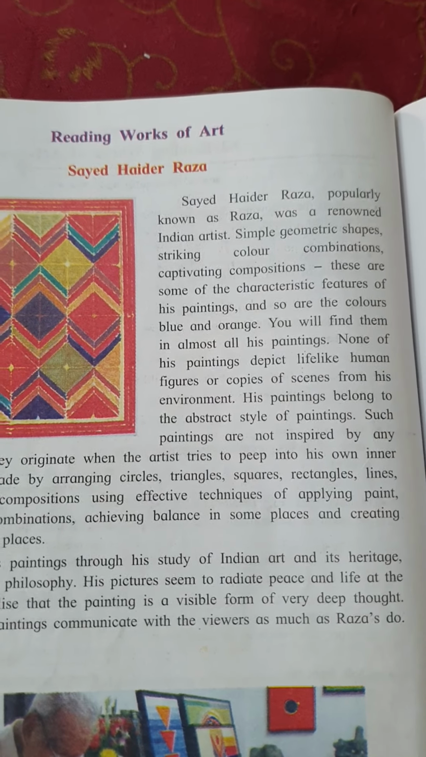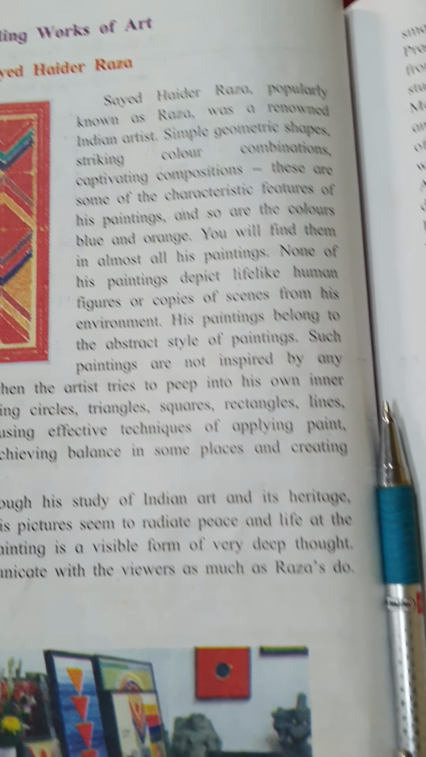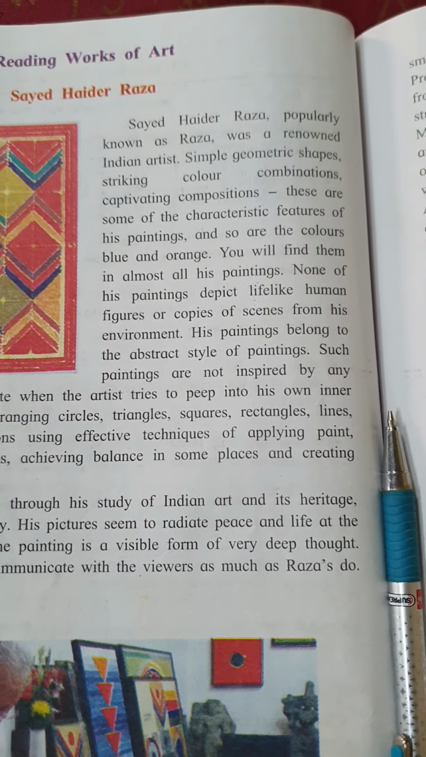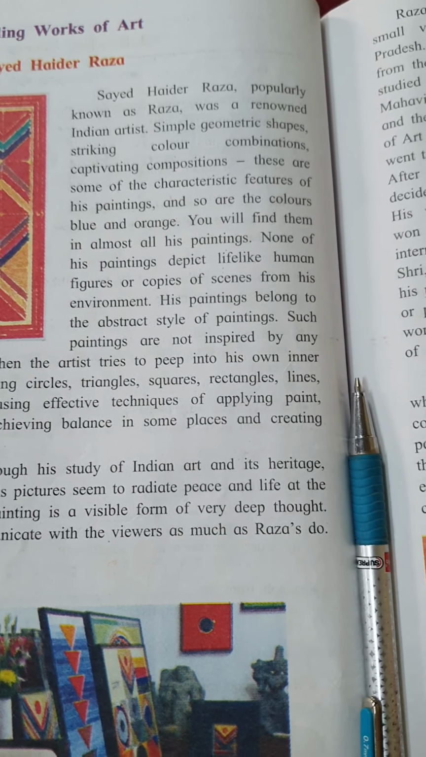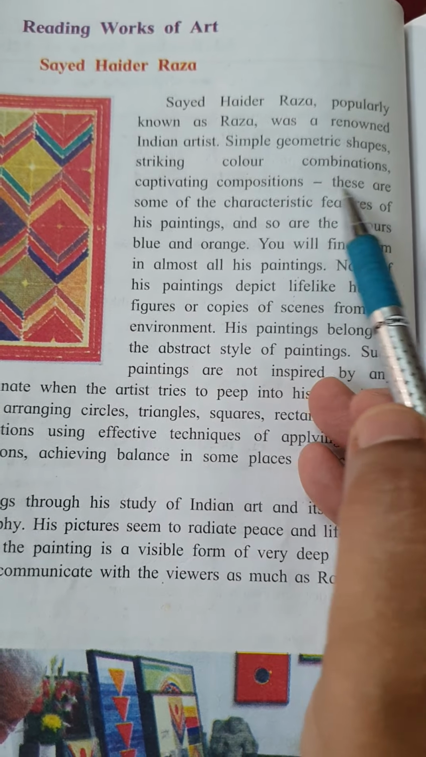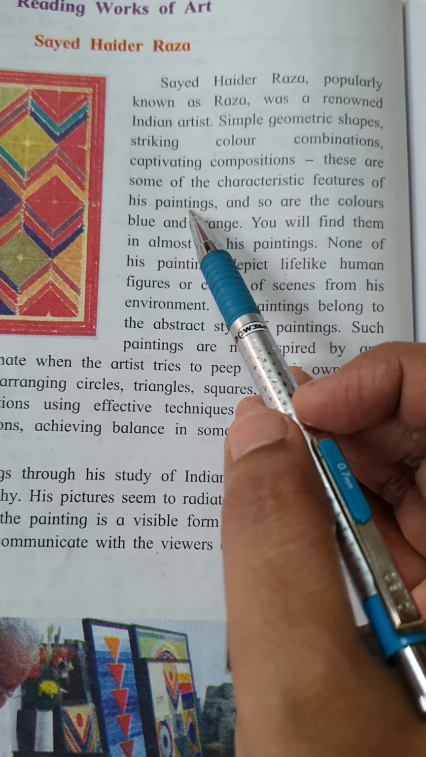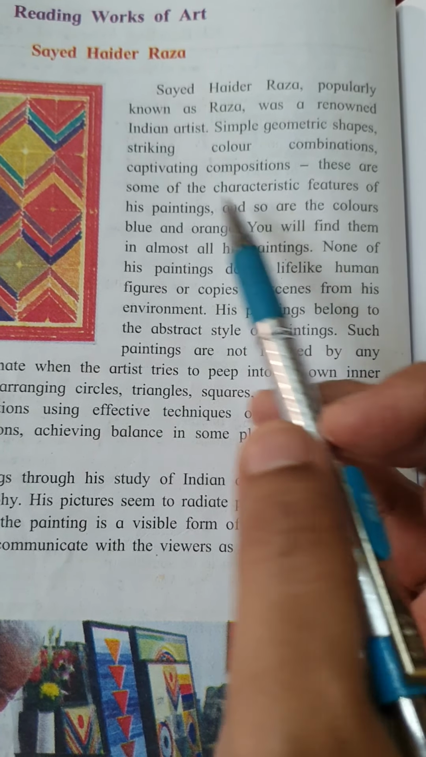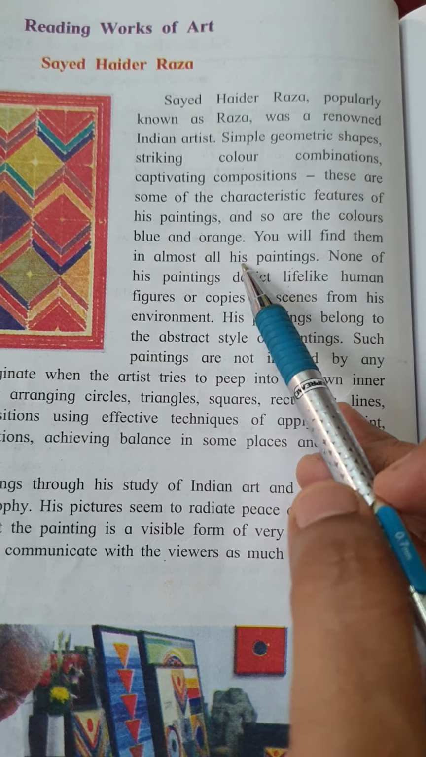Now, as it is said, Sayyid Haidar Raza is a renowned artist. Renowned means famous. He is a famous Indian artist, and he used to draw simple geometrical shapes, striking color combinations, captivating compositions. Captivating means attractive. These are some of the characteristic features of his paintings. And so are the colors blue and orange. The most favorite colors he used in his pictures are which? Blue and orange. You will find them in almost all his paintings.